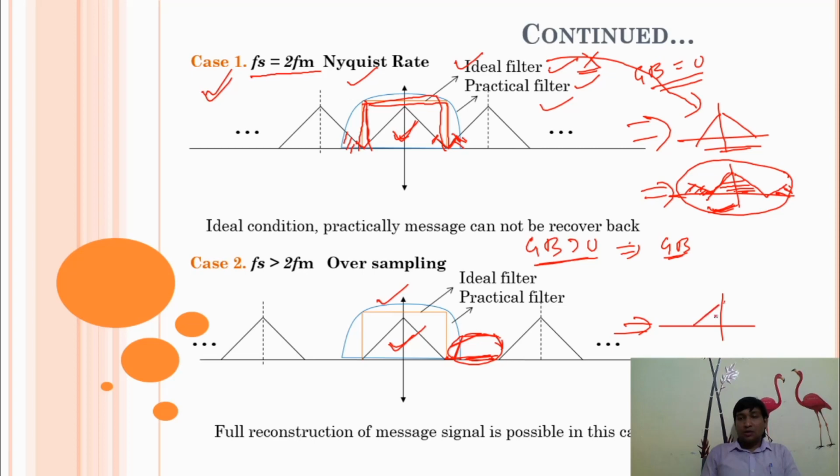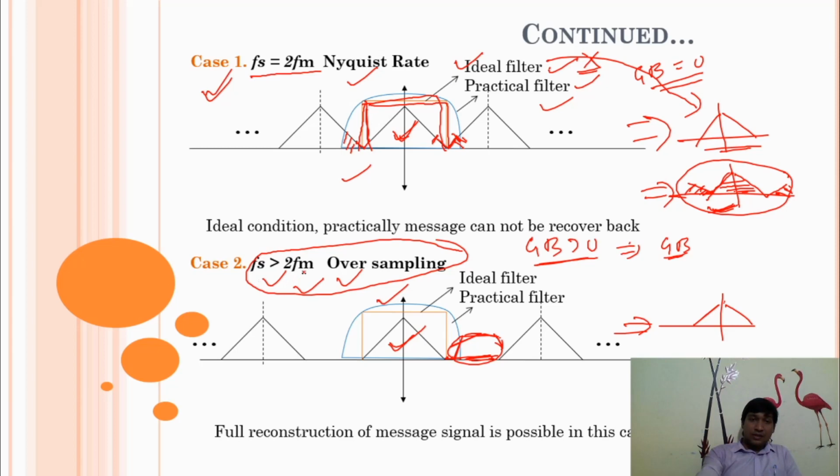So this is the favorable case, meaning full reconstruction of the message signal is possible, and this case is oversampling. Generally we use this case. Fs is greater than 2fm, oversampling.